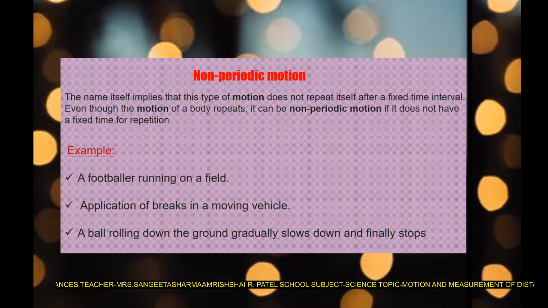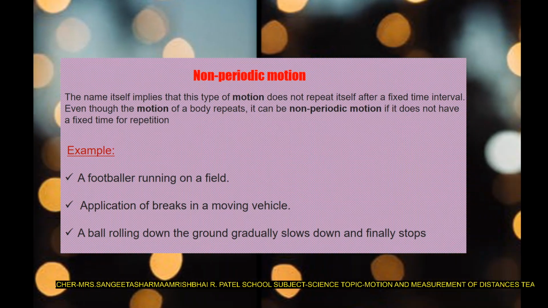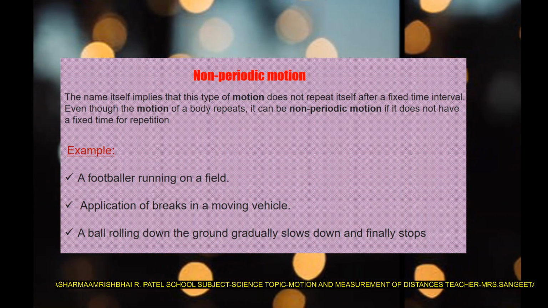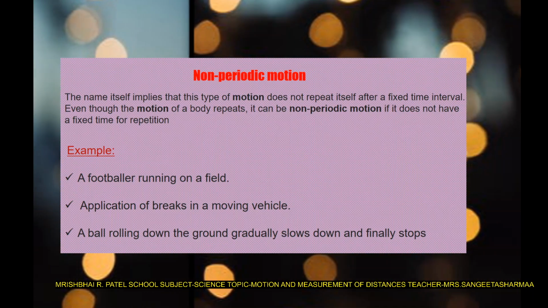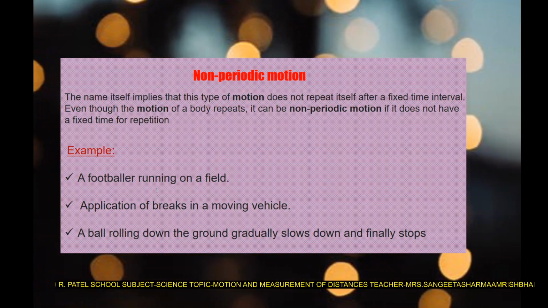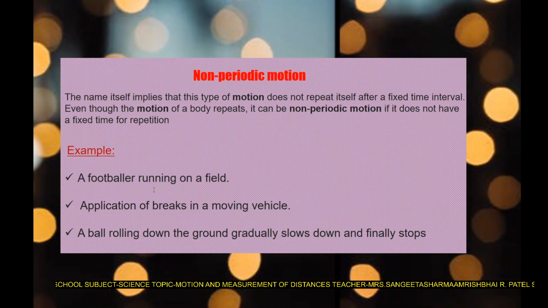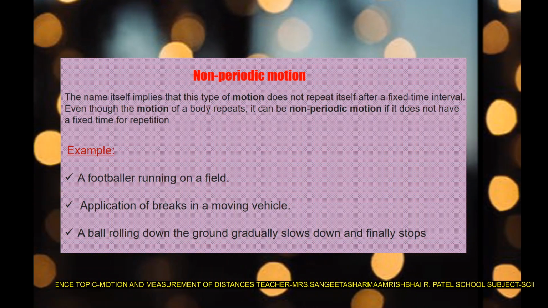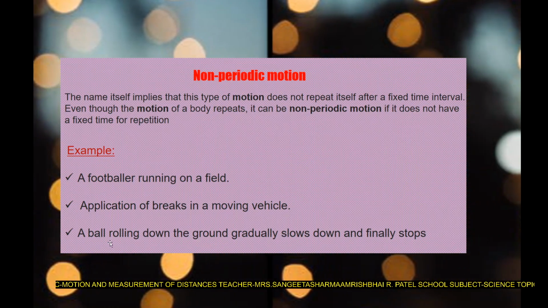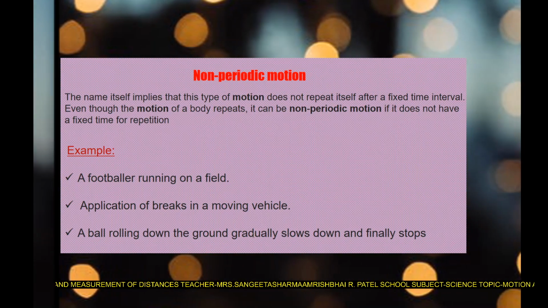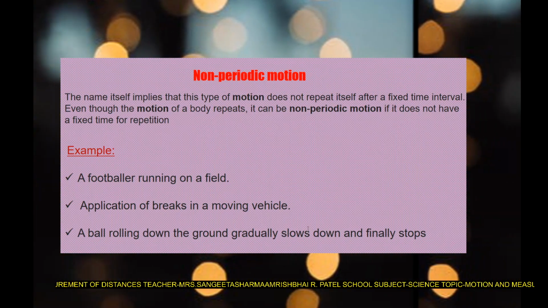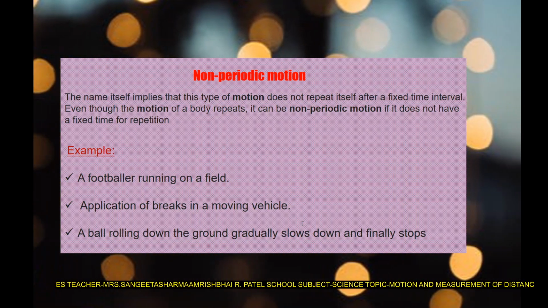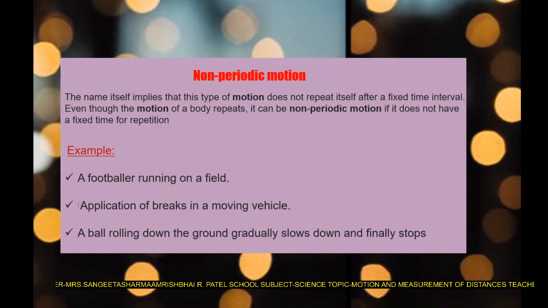You can see the examples: a footballer running on a field, application of brakes in a moving vehicle, a ball rolling on the ground that gradually slows down and finally stops. For the footballer, there is no fixed time when he will start running on the ground. For the brake, it is not certain when you will apply it. And there is also no fixed timing for the ball, when it will stop, and after how many minutes or seconds. That is why it comes in the category of non-periodic motion.